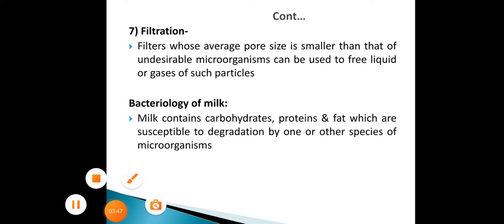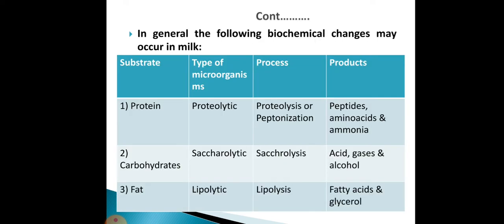Then we will discuss the bacteriology of milk. Milk contains carbohydrates, protein and fat which are susceptible to degradation by one or other species of microorganisms. In general, the following biochemical changes may occur in milk. In the first column we can see the substrate, meaning protein, carbohydrate and fat, and in the second column the type of microorganisms, that is, proteolytic microorganisms for protein, saccharolytic for carbohydrates and lipolytic for fat.